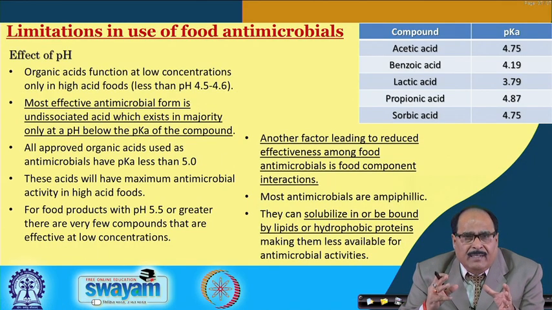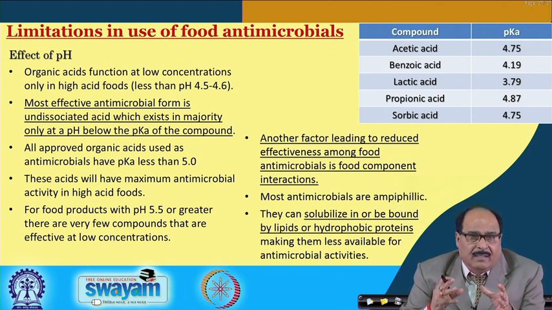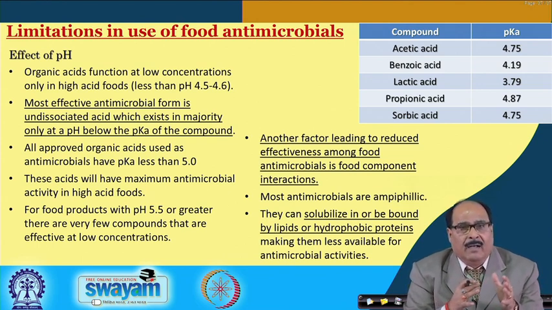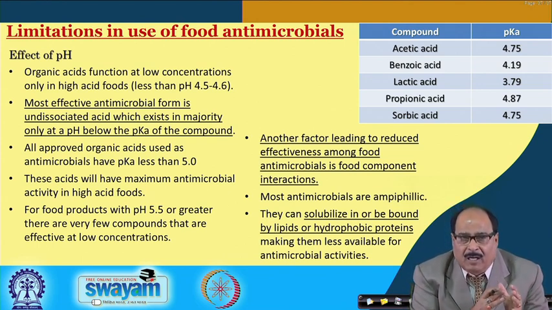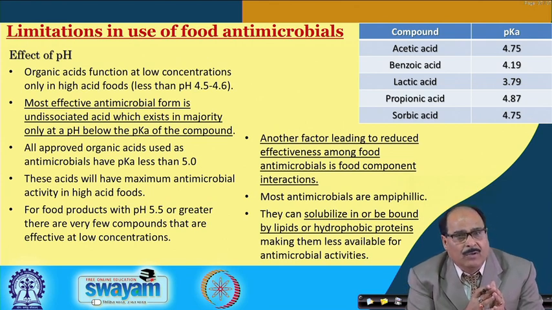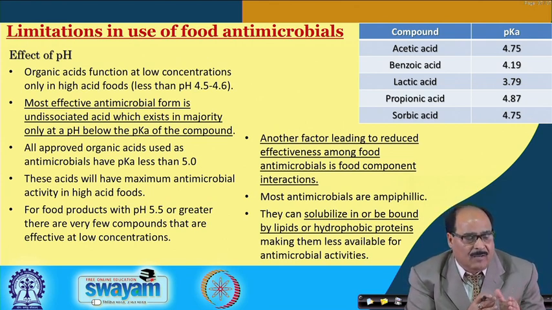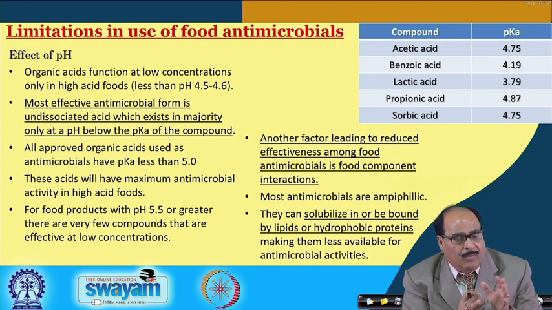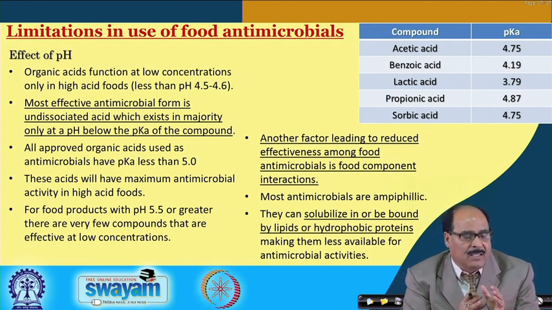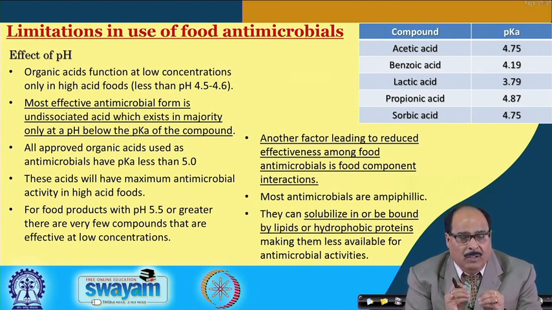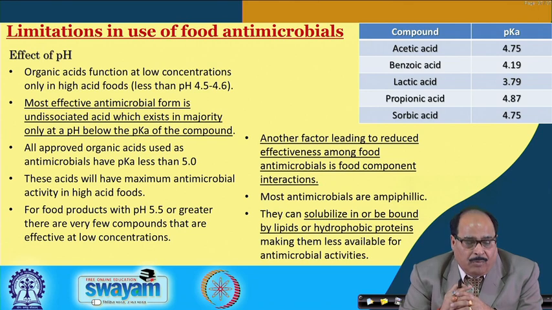There are, however, certain limitations in the use of food antimicrobials. For example, the effect of the pH of the food. You know, in earlier classes we have discussed that organic acids function at low concentration only in high acid foods, like foods which have pH less than 4.5.